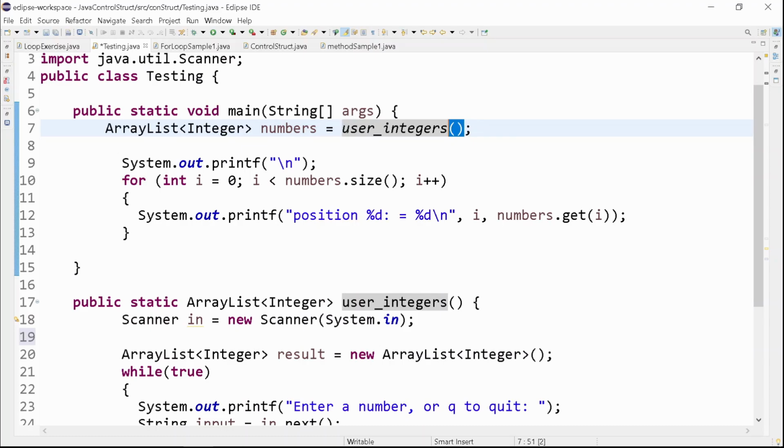We did not pass any value to the method userIntegers, but it is an ArrayList declaration. Take note of the way it is declared.